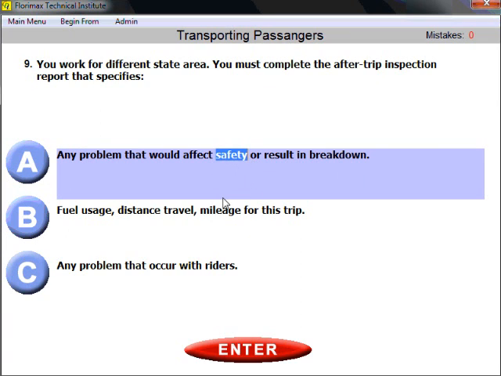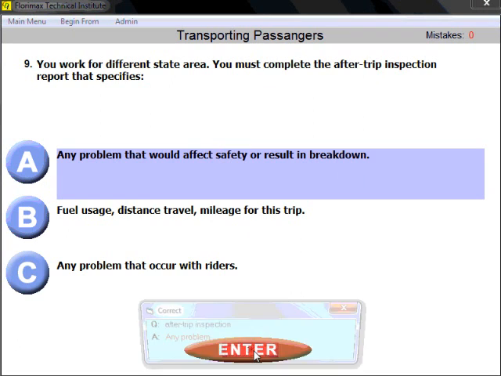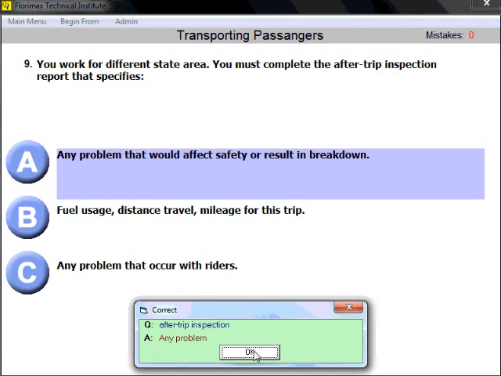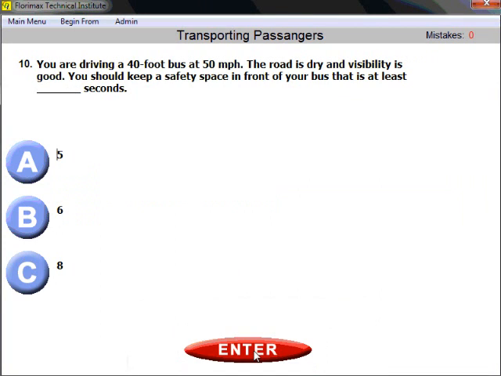Again, this is a keyword, a good word, helping you to find the right answer. Any problem that would affect safety, you should put those problems into your report. All right. After-trip inspection report. Any problem that would affect safety.